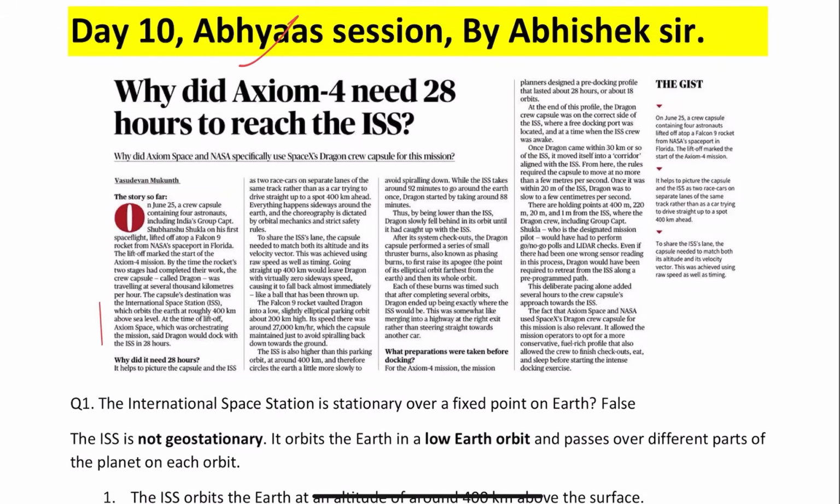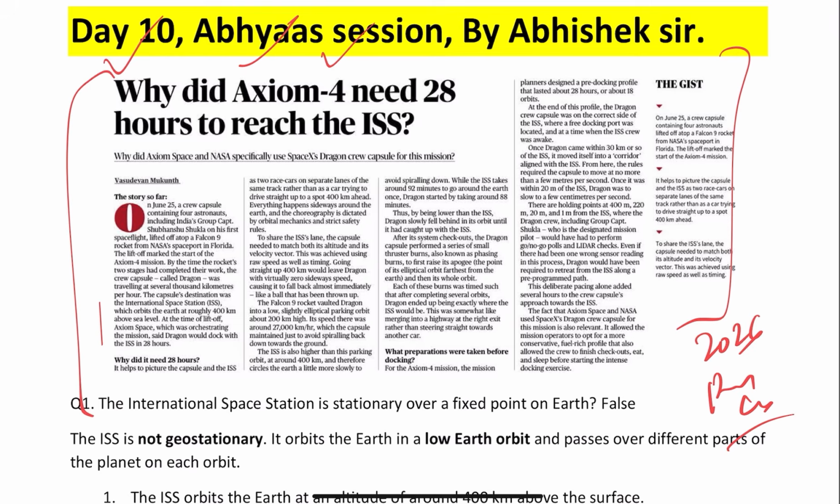Hi everyone. Just now we conducted our Abhyaas session and this is day 10. This is a part of our 26 prelims course. In the Abhyaas session, we know how to make the mains notes from the newspaper, but we learn prelims from the newspaper. That's what we do in the Abhyaas session.